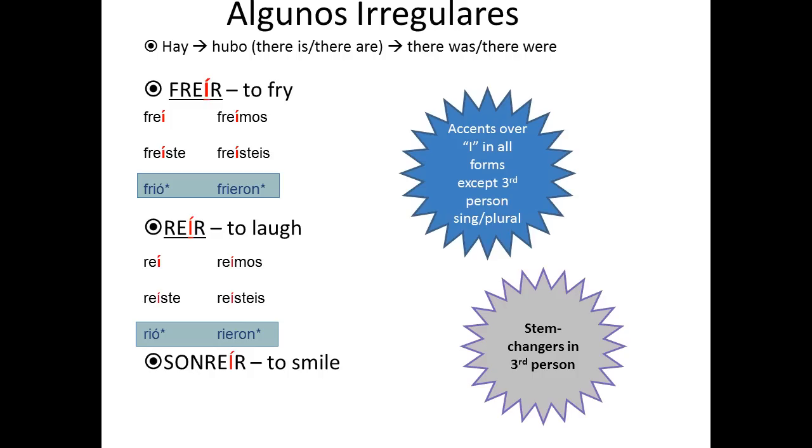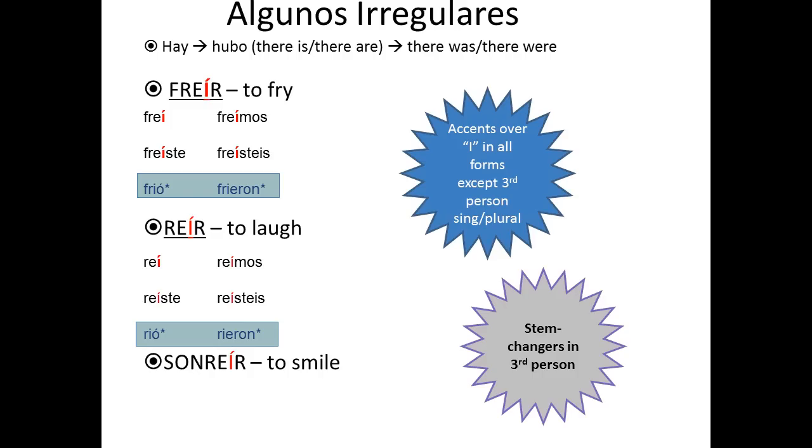Hay, and the preterite is hubo. So hay is there is or there are. Hubo is there was or there were. Freír is to fry. Reír, to laugh. Sonreír, to smile. If you look at them, there's accent marks over all the I's in all the forms except for the third person plural.